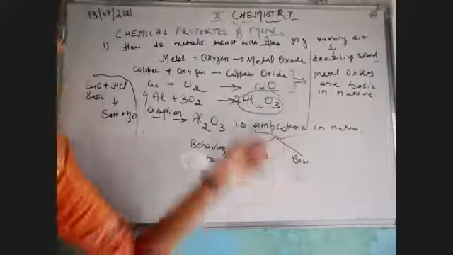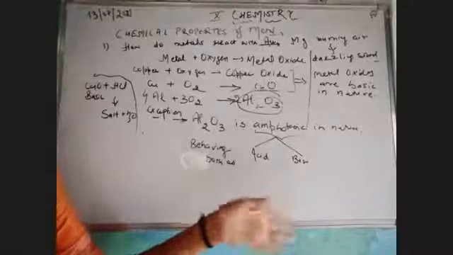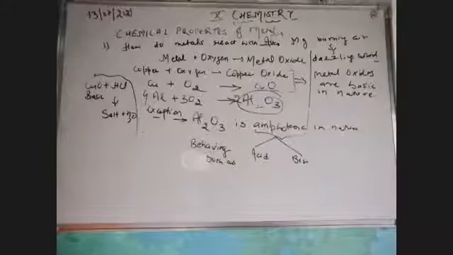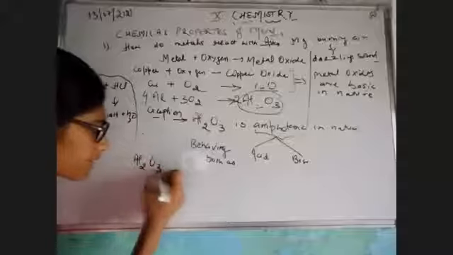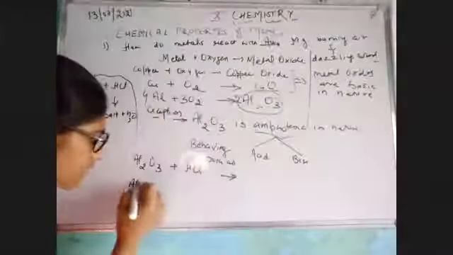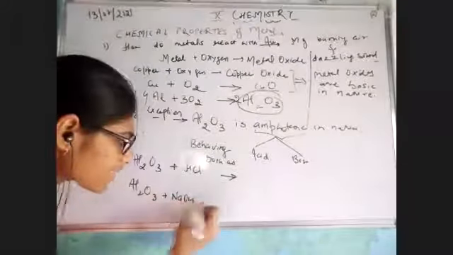It can act as base and then it reacts with acid. That means just vice versa, opposite to each other. Let's check it out. First of all, I'll give you some examples. Let's take aluminium oxide reacting with HCl, that is acid. Aluminium oxide reacting with base, that is NaOH.